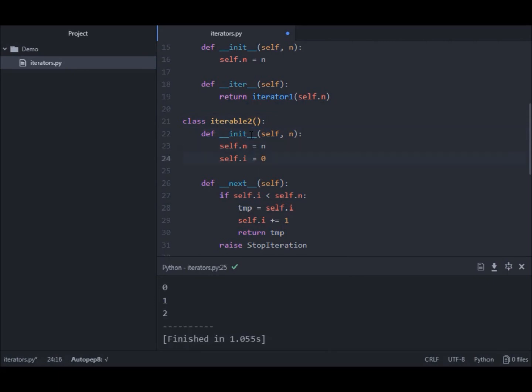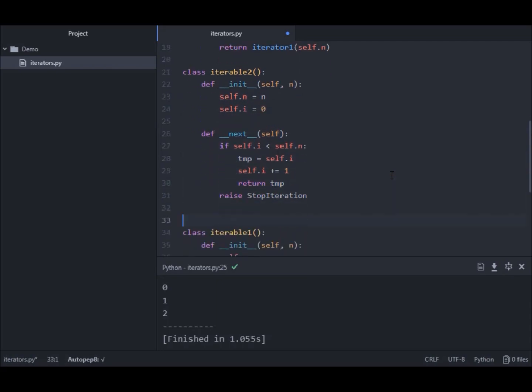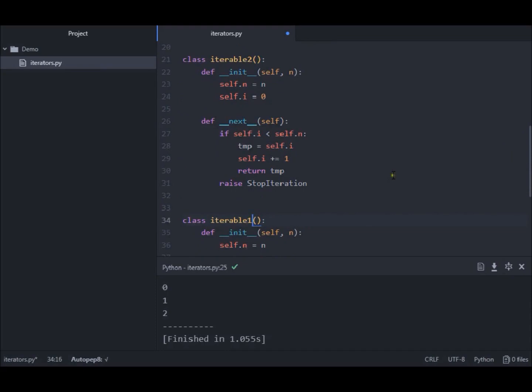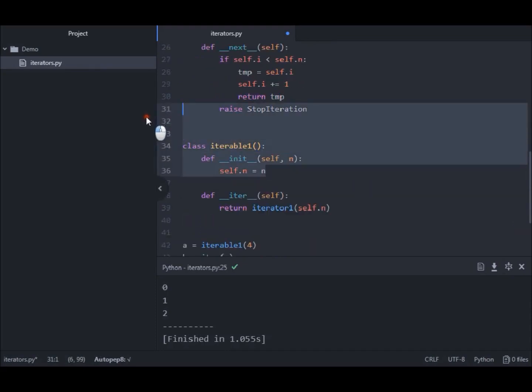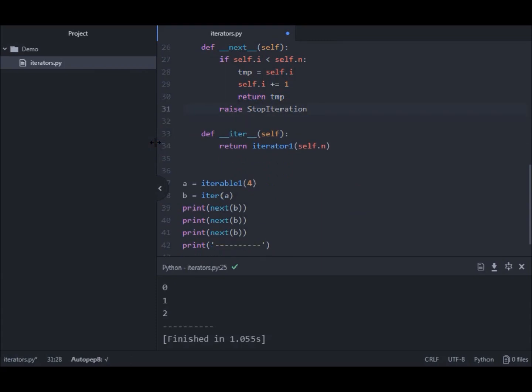Iterable 2 has a dunder init method that, as an iterator as well, needs a self.i variable for the memory. We don't need this one here, and it also has a dunder iter method, but it doesn't return something else now. It returns just itself, since it's the same object, both iterable and iterator.